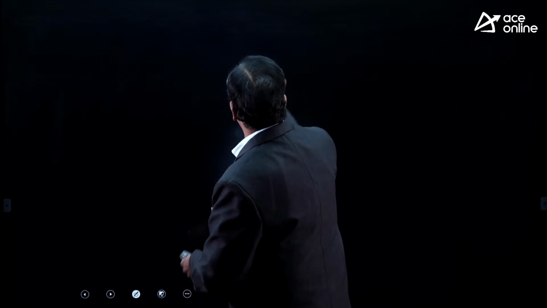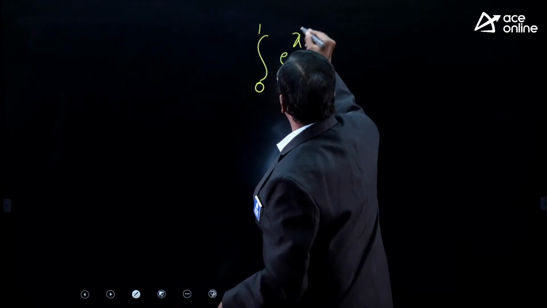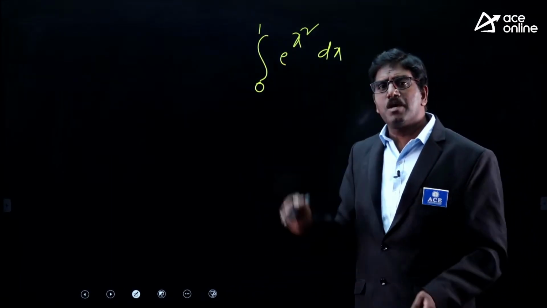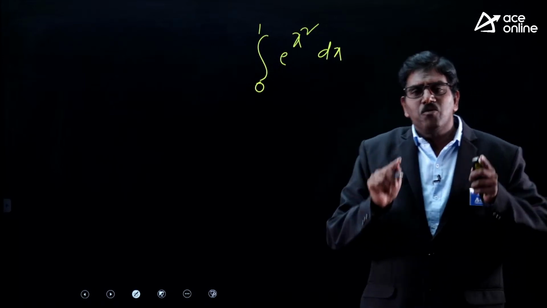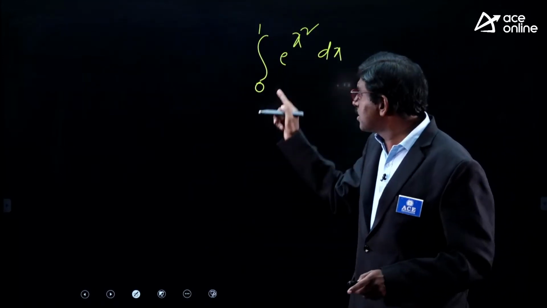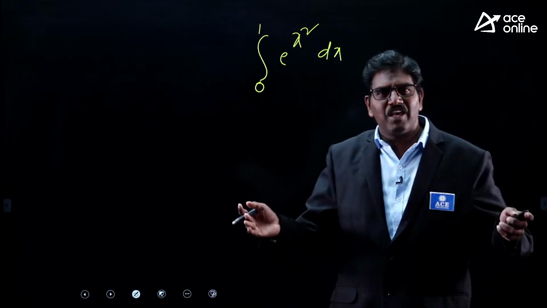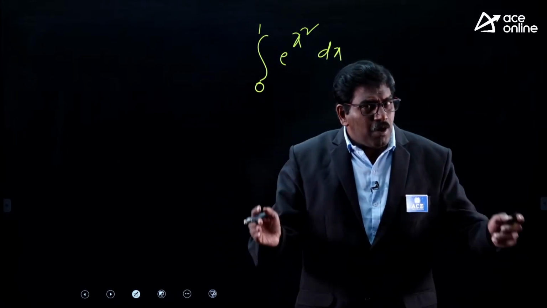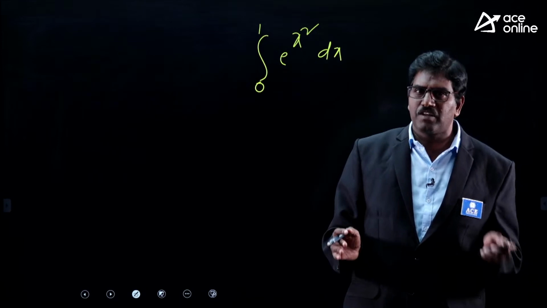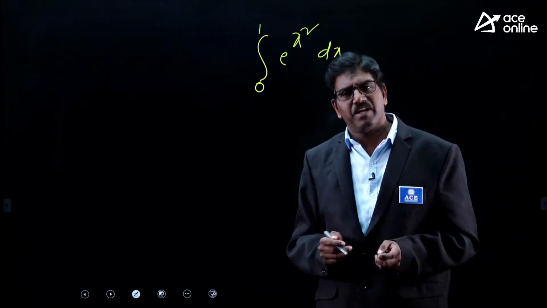For example, you see the integral from 0 to 1 of e raised to x square dx, which I want to find. This is one simple example of this type of exponential function. I want to find the area under the curve of this exponential function between the limits 0 to 1. With analytical maths in earlier classes, hundreds of integration formulas are there, but no formula will be helpful to solve this problem directly.